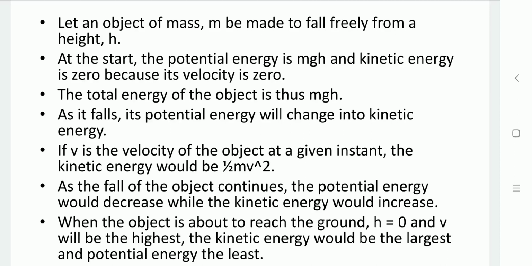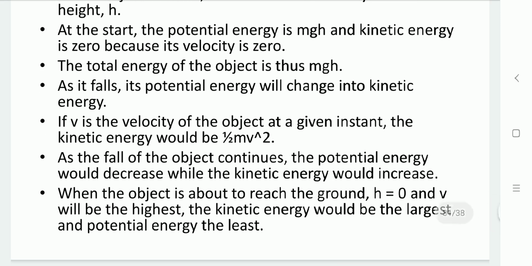While it reaches a middle point, at that time the object has a total mechanical energy, that is potential energy plus kinetic energy. While the fall continues, as the height h reduces, potential energy decreases, and by the same amount kinetic energy increases. When the object reaches the ground, h is 0, mgh is 0.